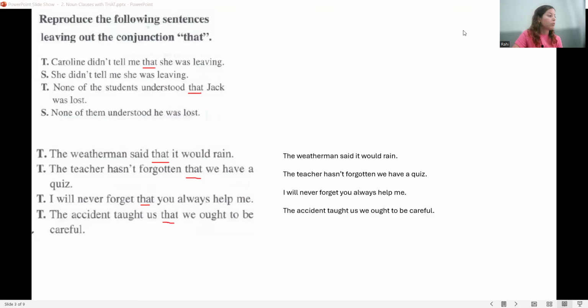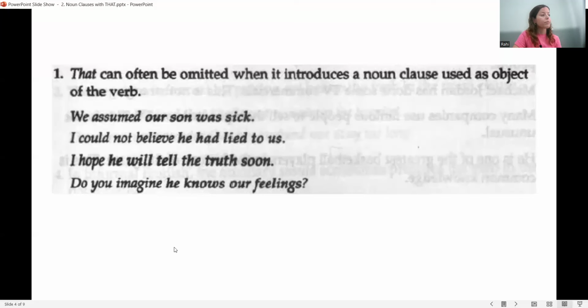Now let me go forward. So as I said, as the object of the sentence, you can leave out that. Like, we assumed that our son was sick. Here you just remove it: we assumed our son was sick. Or here, I could not believe he had lied to us.